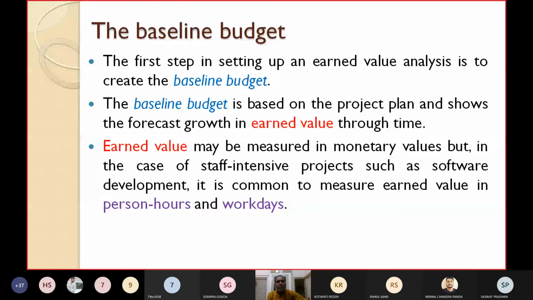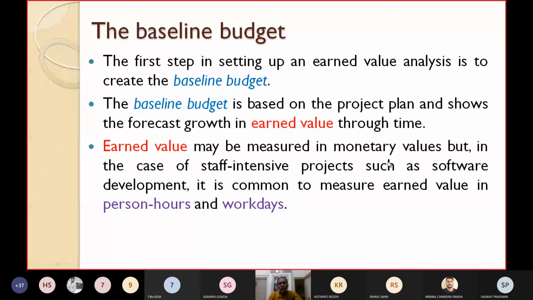So what is the forecasted growth? The forecasted growth in the earned value with respect to time. That is represented by the baseline budget. Earned value may be measured in monetary values. I have already told you earlier, earned value may be measured in monetary values or staff time or percentage of PV. Any way you can take.